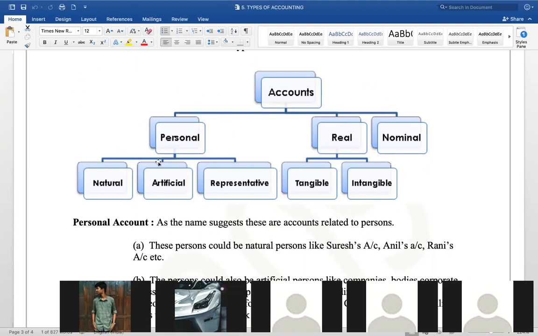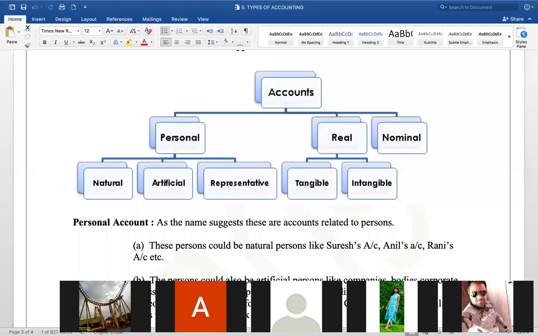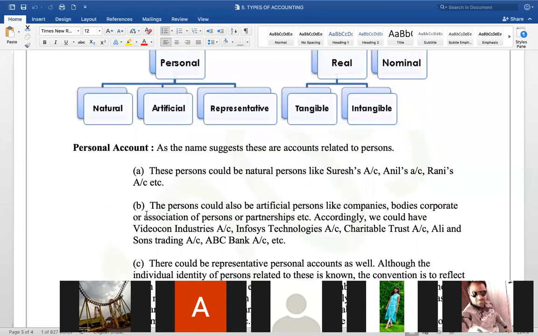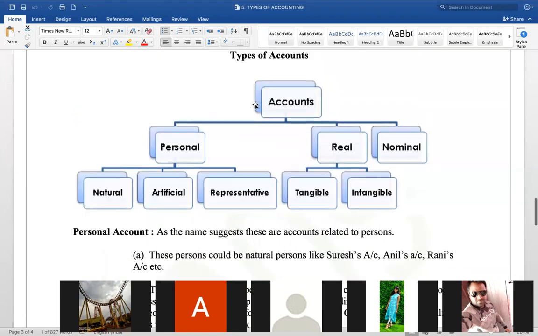Accounts related to persons. Persons can be natural persons like Arvind, Hisham, and so forth. A bank, Andhra Bank, is a person, an artificial person. Sometimes there may be representative persons. Now, real accounts are accounts related to assets.